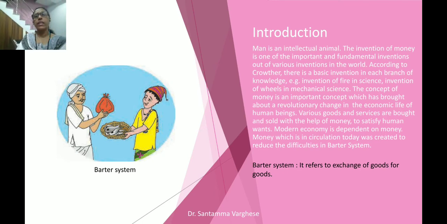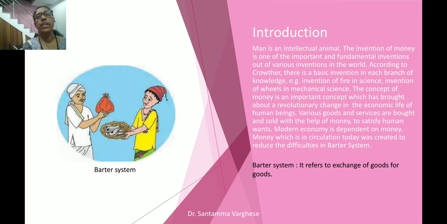So, the money which we use in transactions is because of man's invention, and this invention helped man to overcome the difficulties of the barter system. Now when we say barter system, that is what we have to study first. What is barter system?